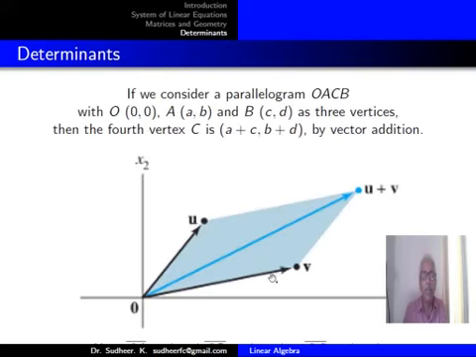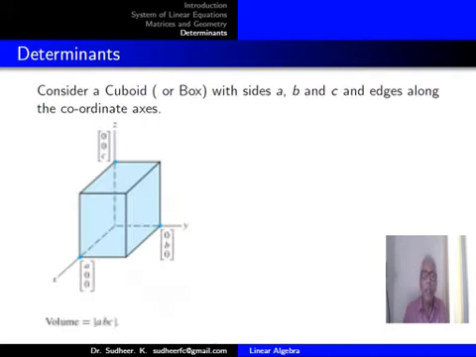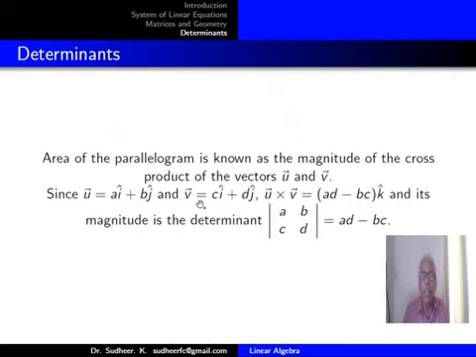What is U actually now? U is the vector corresponding to the point A. So you can write U as AI plus BJ, and V is CI plus DJ. So U cross V, you find it, the cross product of AI plus BJ and CI plus DJ. That you will get as AD minus BC times the vector K, since you know I cross J is K. So its magnitude is AD minus BC, and that is the determinant. So you get a geometrical meaning for the determinant.